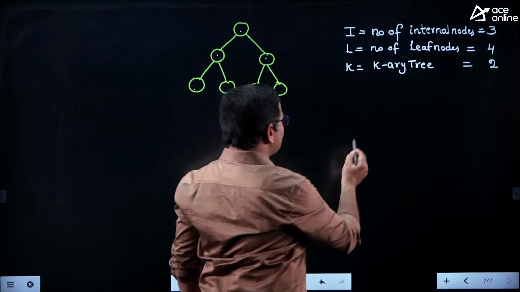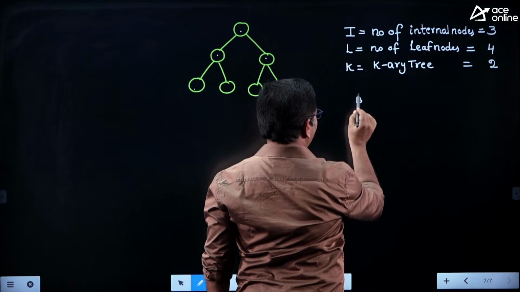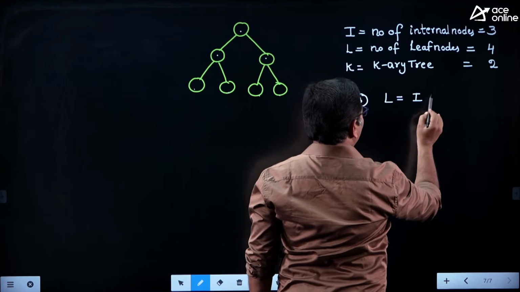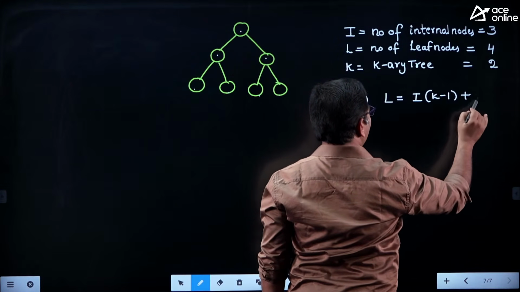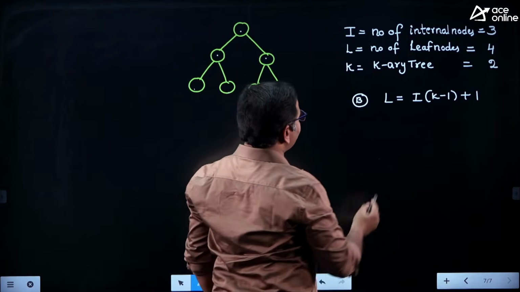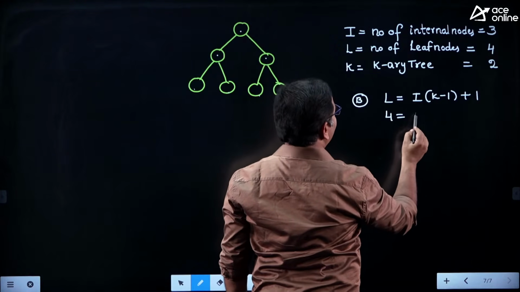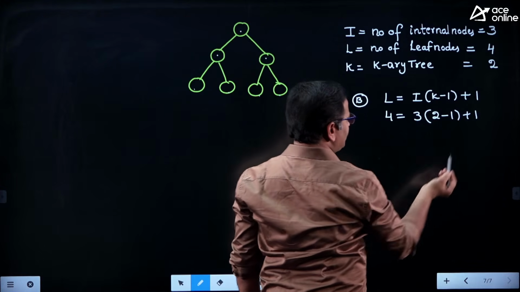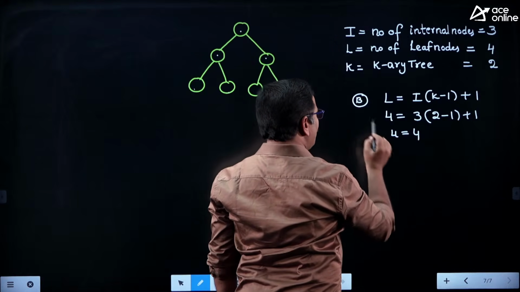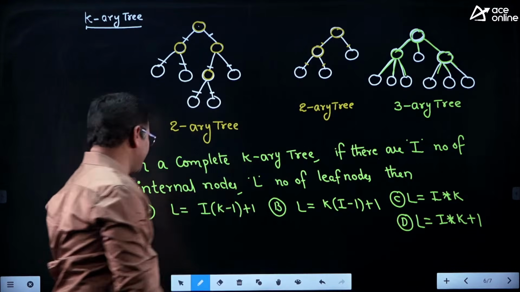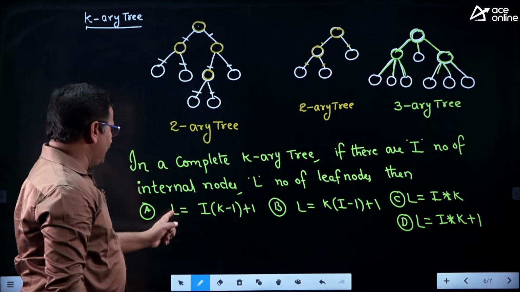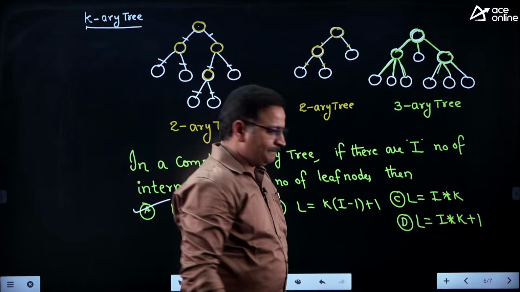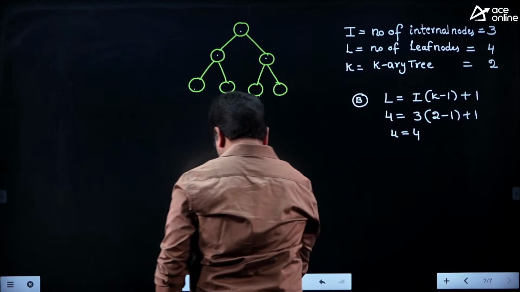Therefore, K value is equal to 2. Now, if you observe the previous options, one of the options looks like this: number of leaf nodes is equal to number of internal nodes into K minus 1 plus 1. Let me focus on this option, friends. Number of leaf nodes here is 4. Number of internal nodes is 3. K value is equal to 2. 3 into 2 minus 1 plus 1, which is 3 plus 1, that equals 4. 4 equals 4. Only this option is matching, the remaining options are not matching, friends. L is equal to I into K minus 1 plus 1, that is option A, is matching. Therefore, option A is the correct answer for this question.